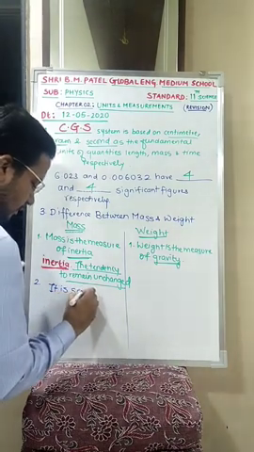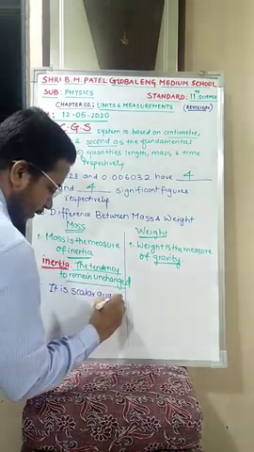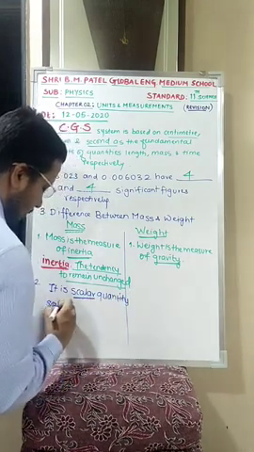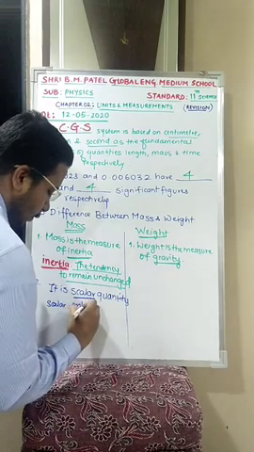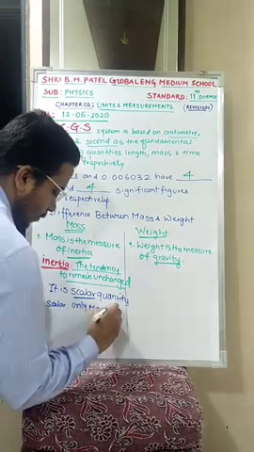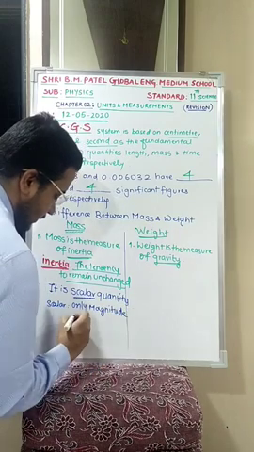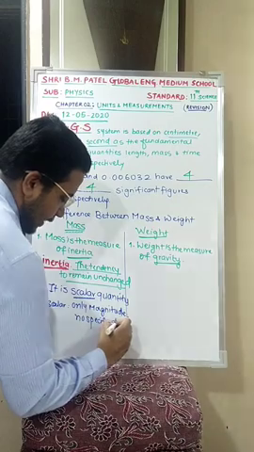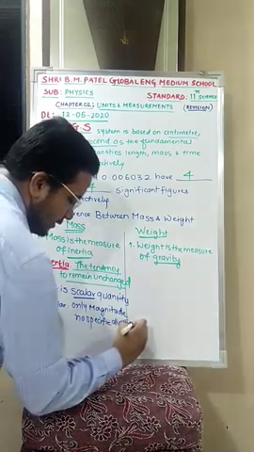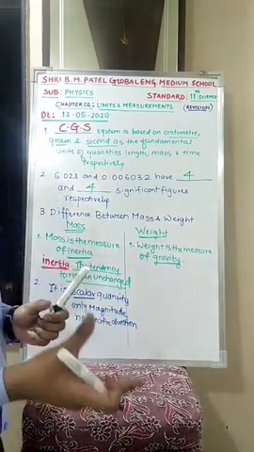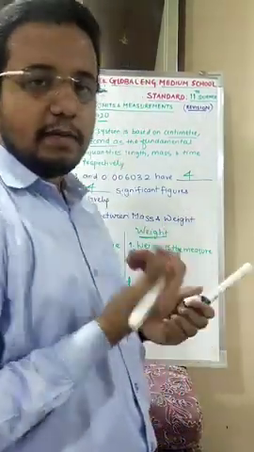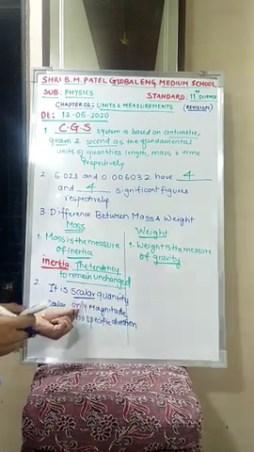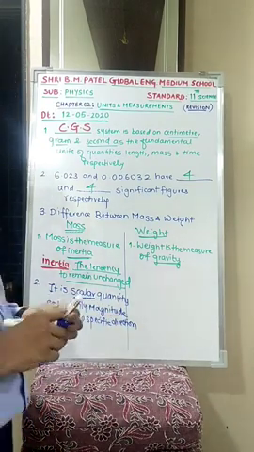Scalar means what? I have already taught you. Scalar means only magnitude, no specific direction. Magnitude is nothing but value. Yes or no? Weight 5, 10, 15, 25 grams, 60 grams, that is your mass. That 25, 60, that is nothing but what? Your magnitude. So a scalar quantity has only magnitude, no specific direction.